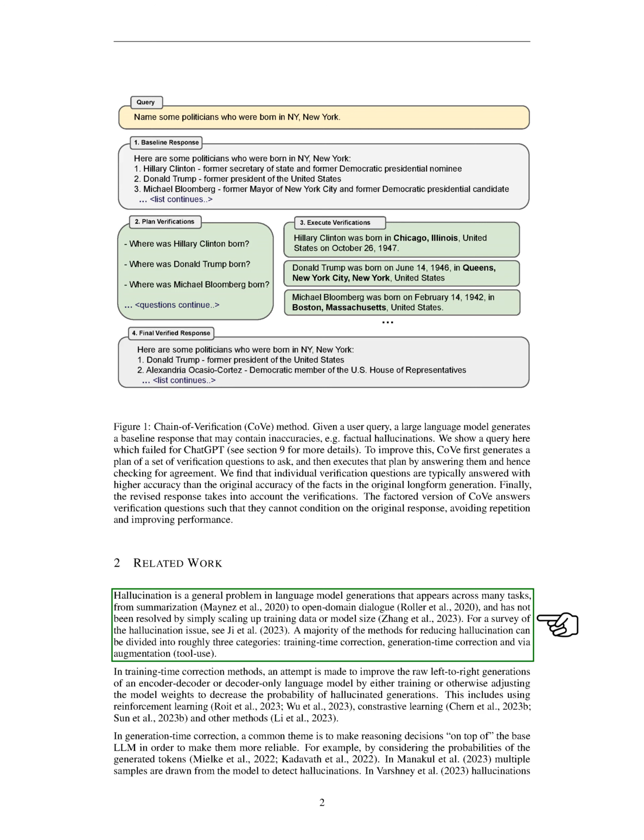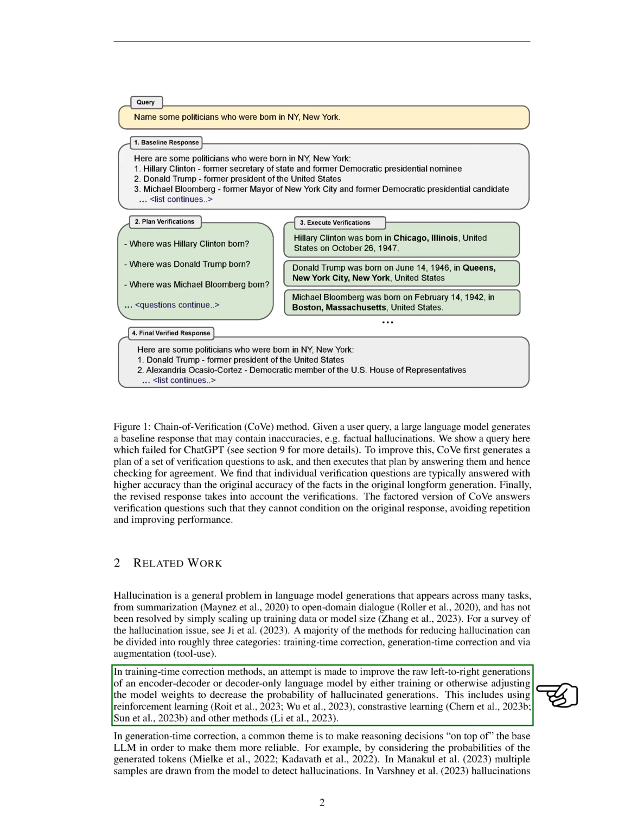Hallucination is a common problem in language model generations that appears across many tasks, from summarizing to open domain dialogue, and hasn't been resolved by simply increasing training data or model size. There are three main strategies for reducing hallucination: training time correction, generation time correction, and augmentation, tool use.